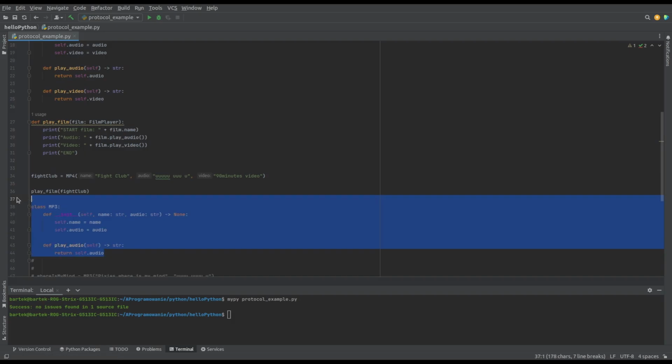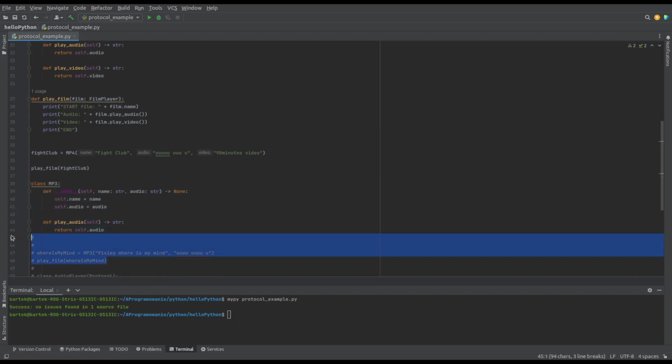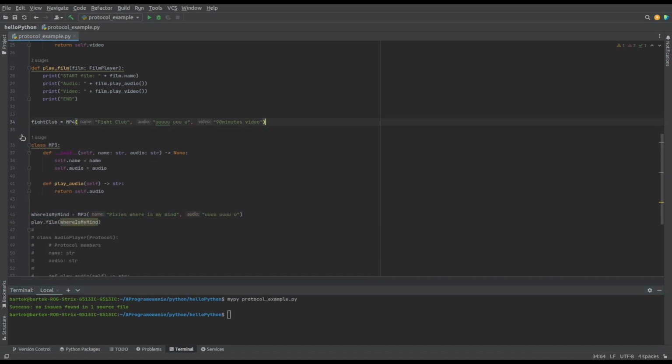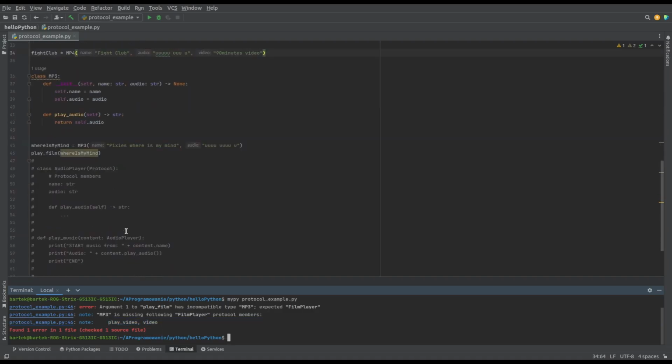Let's define an MP3 class and pass an MP3 instance to the playFilm method. The type checker figures that MP3 has no video variable nor playVideo method. The failure may also occur when you run the code.